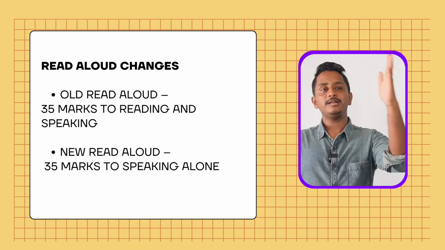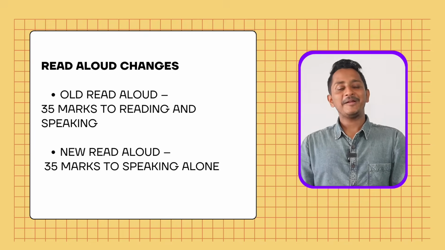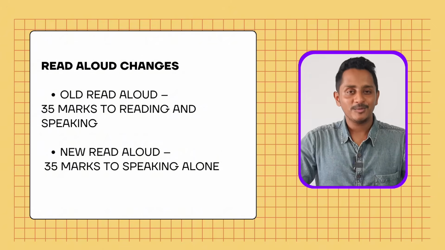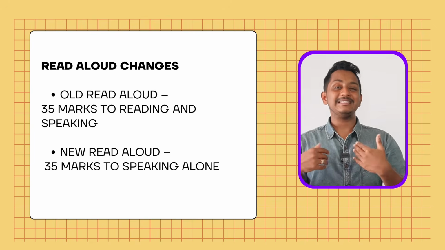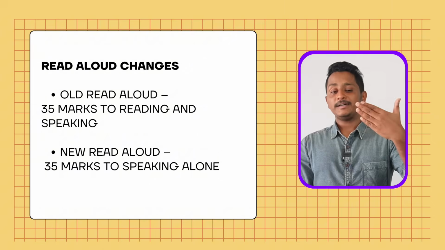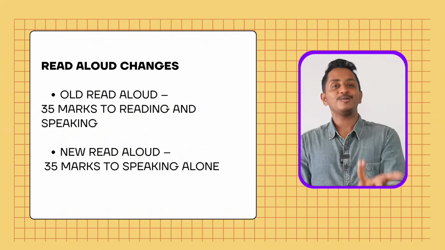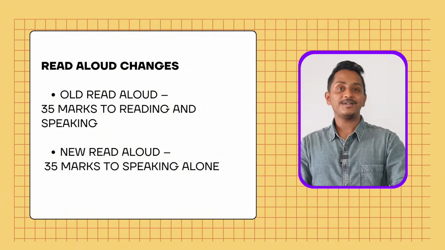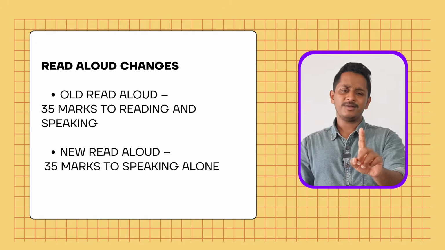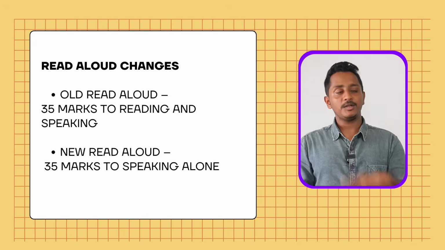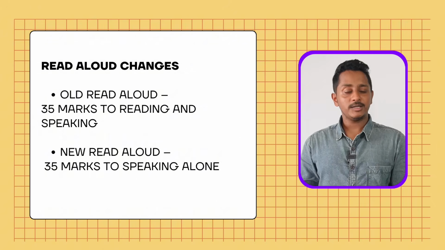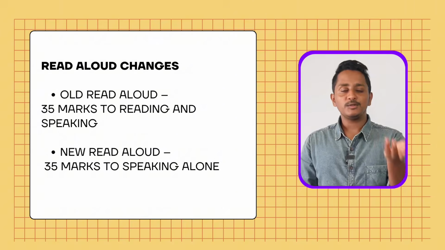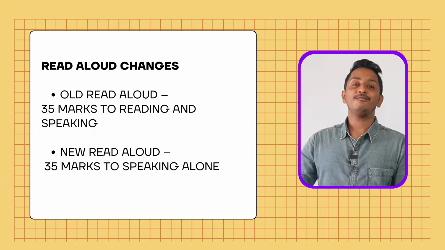Apart from that, quickly, I'll give you the speaking changes, after which I will give you the complete score distribution of the speaking module. Read aloud, earlier 35 marks was towards speaking and reading both, but now they have taken the reading module off. That means read aloud henceforth contributes only to speaking. So is this good news? I would personally see this change as good news, because yes, in read aloud, if you do it correctly, you get 35 marks for reading and speaking both, but 90% of the students have issues in read aloud. Meaning if you make a mistake in read aloud, your speaking also gets affected, your reading also gets affected. Your pitch issues, your speaking gets affected, reading also gets affected, but now it is not anymore. So I would personally see this change as something positive, because if you make mistakes in read aloud, only speaking will be affected. Your reading will not be affected.